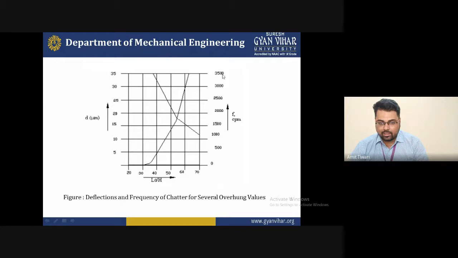So with this diagram, I'm just giving some overview of how, if you increase the spindle speed, you must be reminded that the deflection will be increasing. That means that your material does not come under the category of good machinability, or we do not say that this product will have a fine finish, because if you want good finishing, you must decrease the deflection while increasing the cutting speed. But the increase of the cutting speed is required.